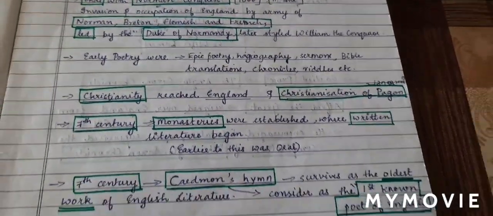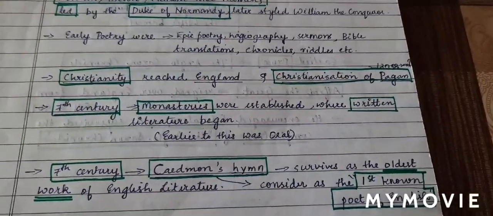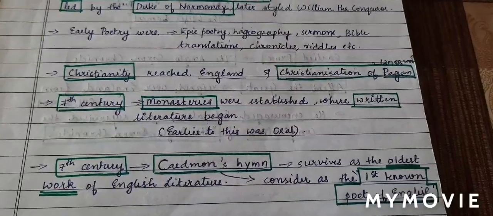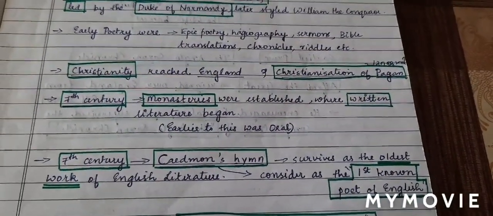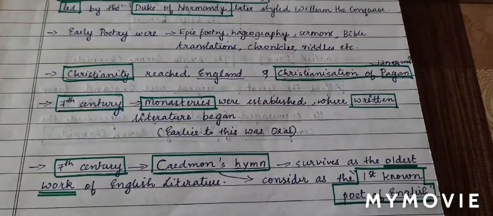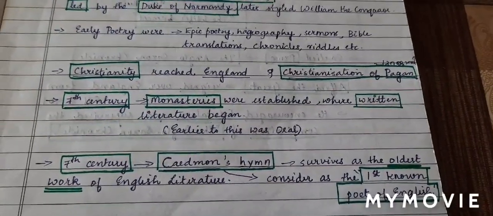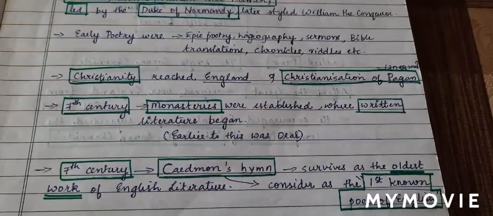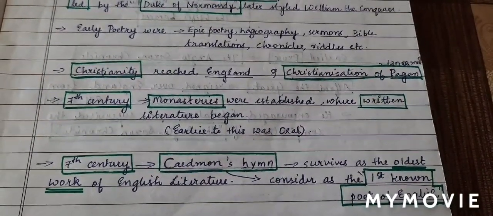In 7th century another important work, Caedmon's hymns, came. So who is Caedmon? Caedmon is considered as the first poet of English, because written literature began only in 7th century. So Caedmon was the first poet of English and he wrote many hymns, Caedmon's hymns. And these Caedmon's hymns still survive as the oldest work of English literature.